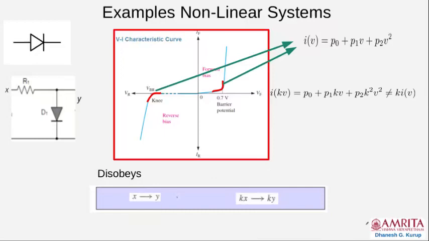So it disobeys the scaling property, especially in these two regions marked by the red color. Since it disobeys the scaling property, the diode circuits are in general non-linear. However, indeed, there are linear regions also. If you only focus on certain regions within the characteristics, they can be considered linear. But in general, diode circuits are non-linear.